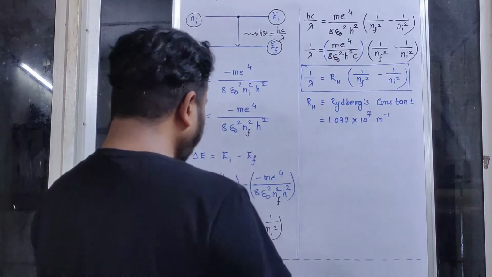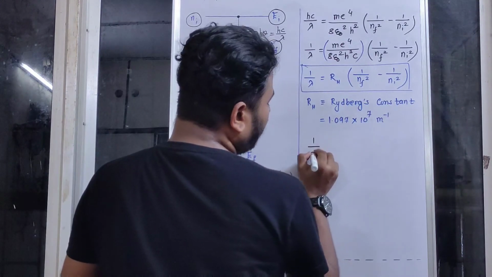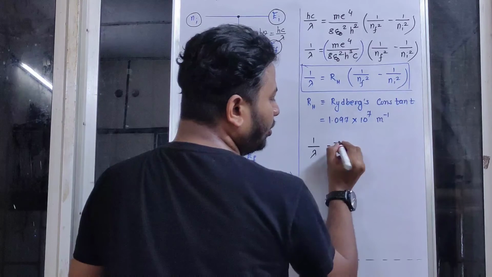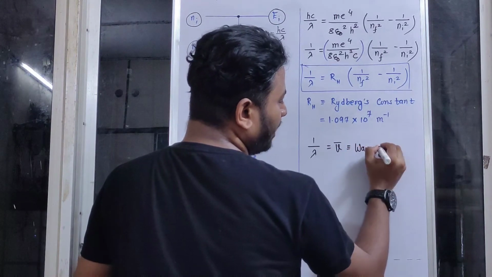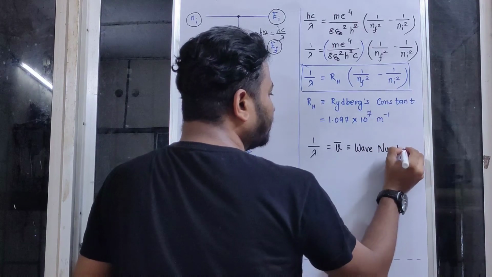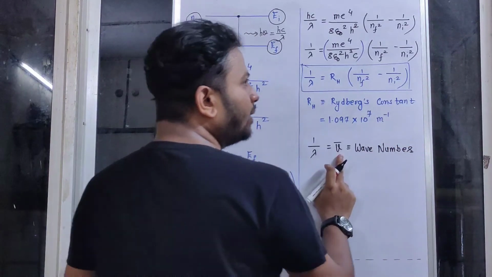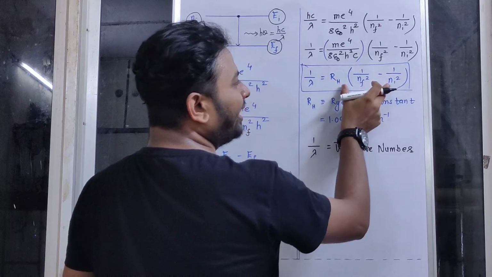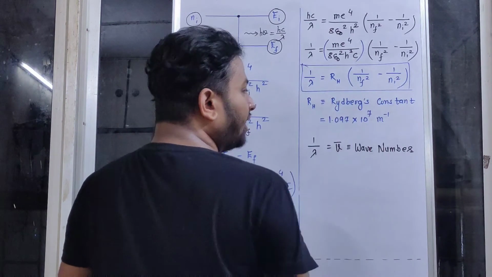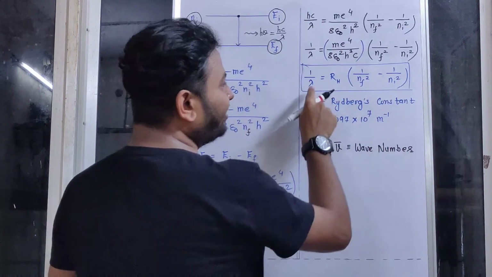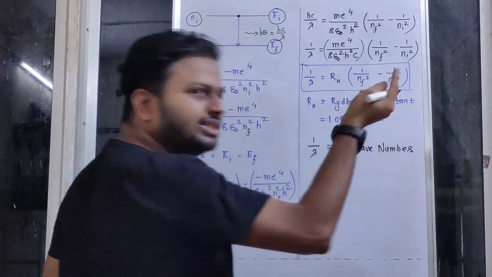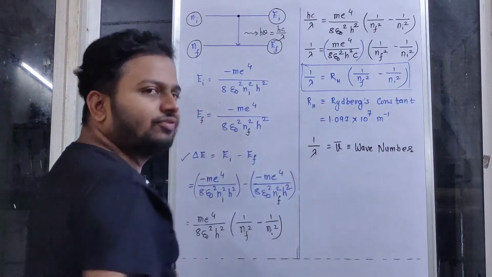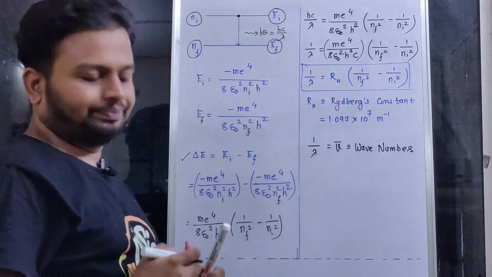One more point to be noted, this 1 over lambda can be replaced by nu bar. Now students, tell me what this nu bar is. This nu bar is known as the wave number. So if a problem asks you to calculate the wave number, you can directly use this formula, and if they ask you to calculate a specific wavelength, then remember this is the formula for 1 over lambda. So whatever answer comes, we will have to take its reciprocal to get the answer for lambda. Is this clear? Thank you.